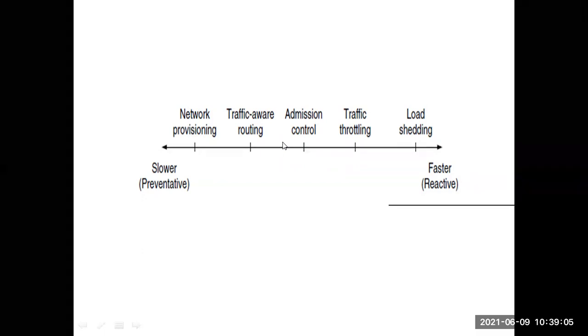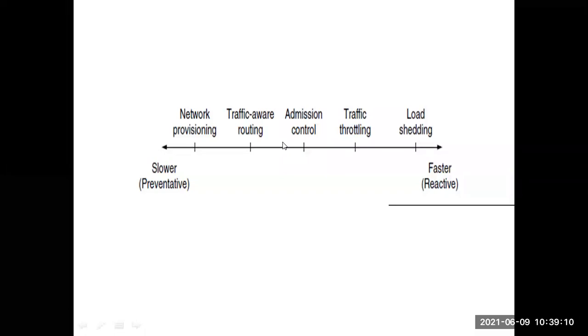For example, suppose we wanted to extend a road because there is regular traffic jam. To reduce the traffic jam, the first solution is extending the roads. But it is not an immediate solution. Extending roads will not give an immediate solution. It will take more time to extend the roads. So it will slowly give the result. It is a slow process. That is the first solution, network provisioning. Simply, providing more resources to reduce the congestion.